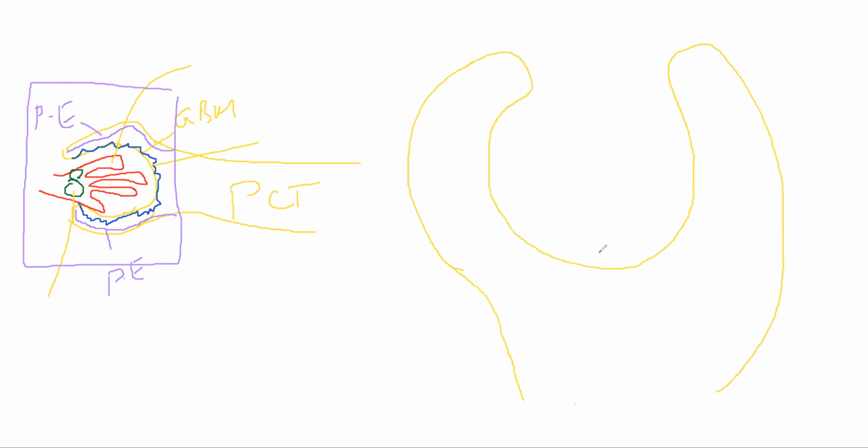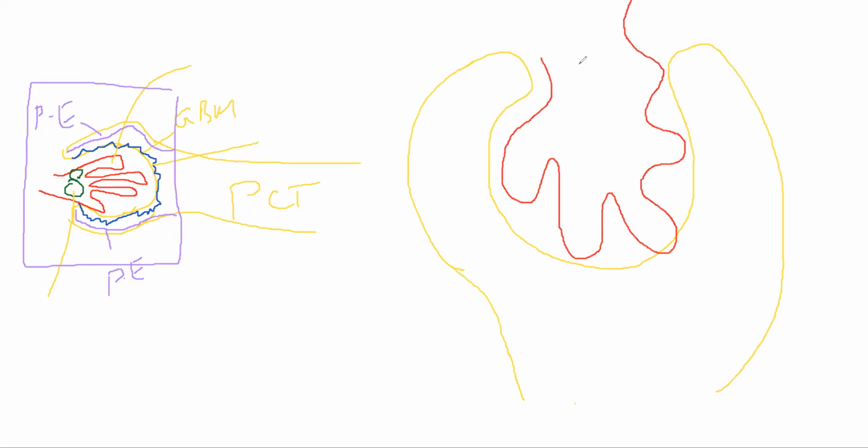You have your glomerular basement membrane. We have mesangial cells here, and we have podocytes here.